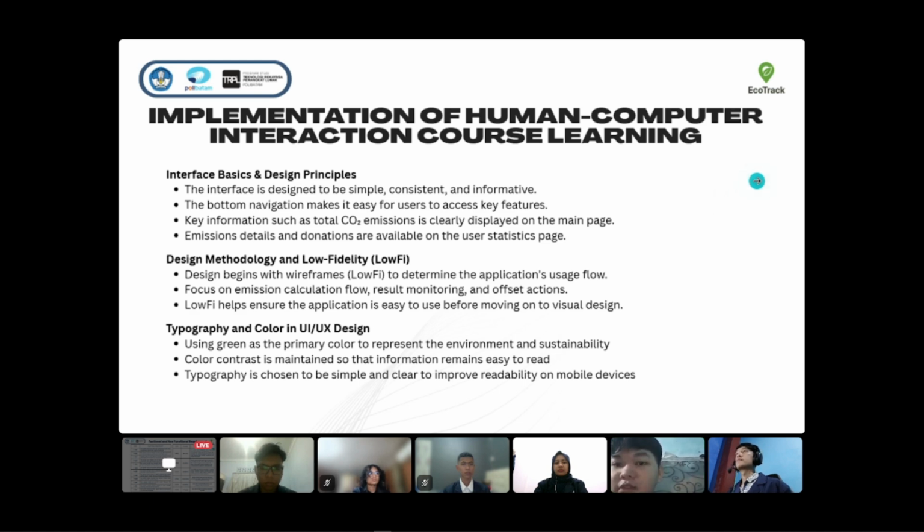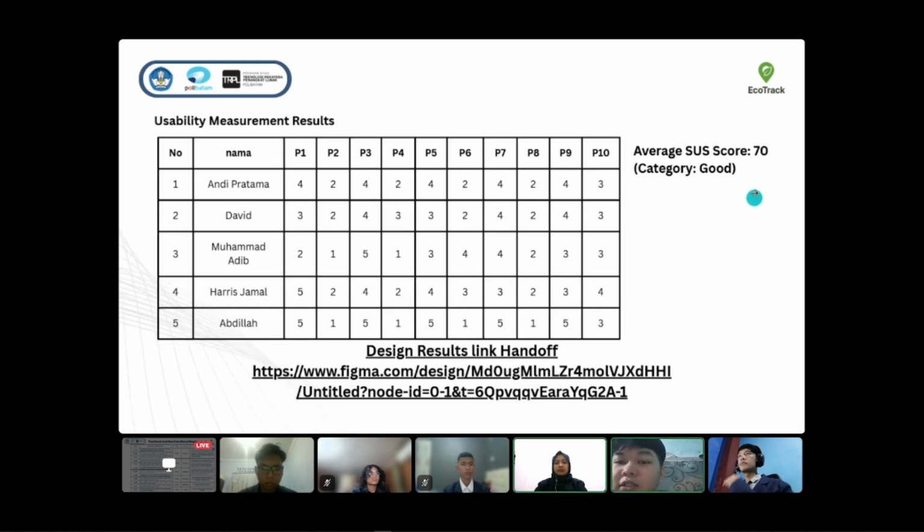Next, usability testing on the EcoTrack application using this method resulted in an average score of 70, which falls into the good category, indicating that the application is fairly easy to use. Next will be explained by Herman.